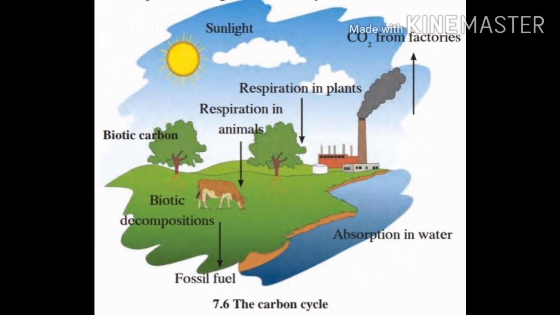The circulation and recycling of carbon from the atmosphere to the living world and from the living world to the atmosphere is called the carbon cycle.